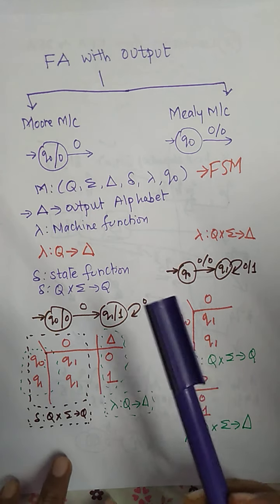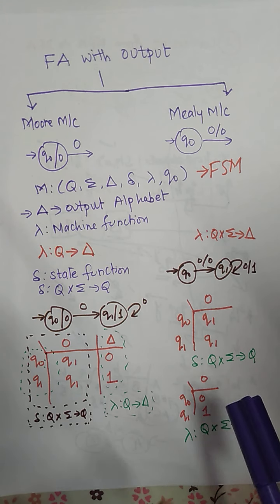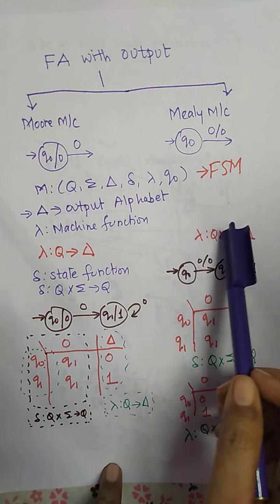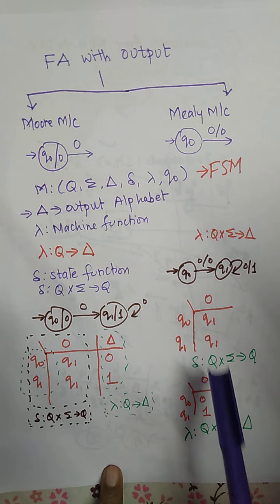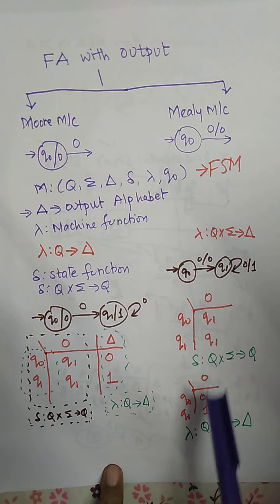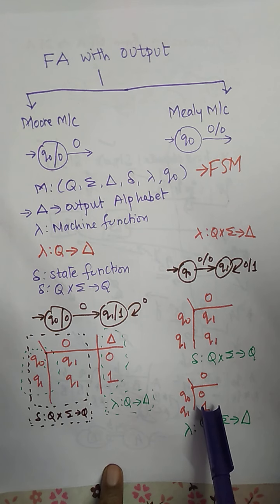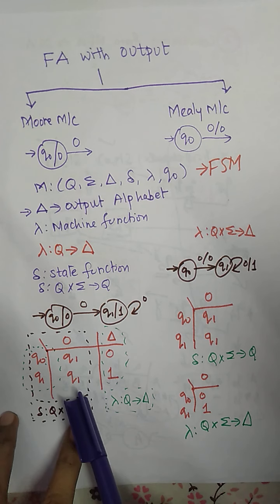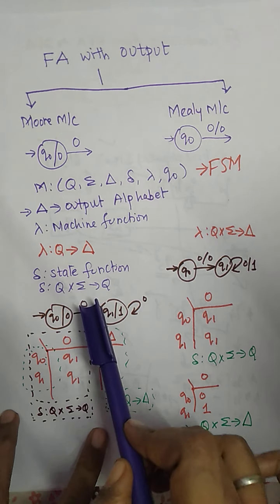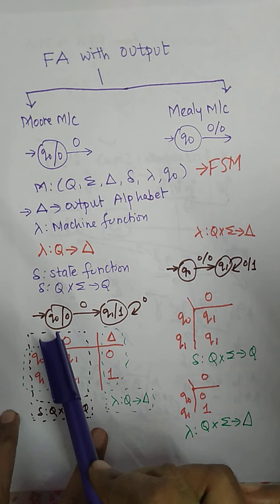Again, what we are going to revise is the FSM. The Mealy machine is nothing but the FSM. For an FSM we have to draw two functions, the state function and the machine function. The same thing we do for the Mealy machine. The Moore machine is similar to your FSM, in which the output symbol we write within the state.